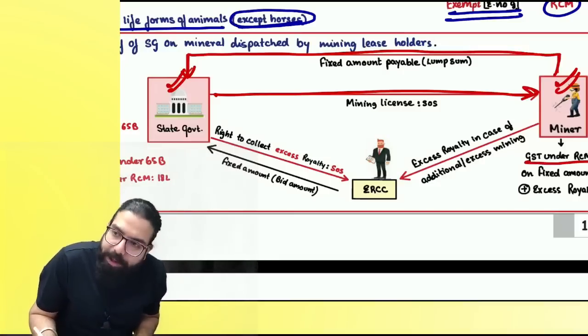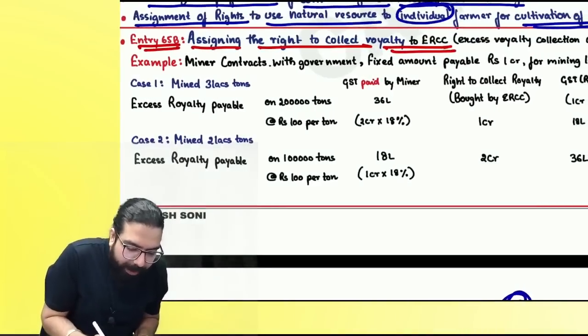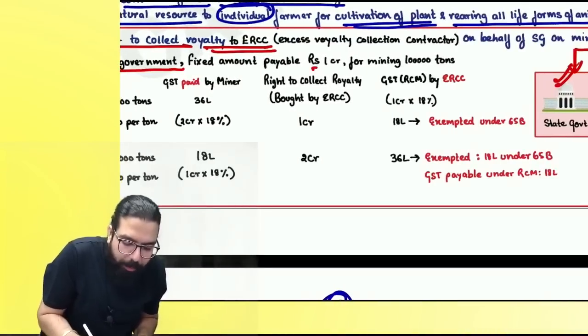Now they have to pay GST under RCM on the fixed amount. So suppose government has gone ahead and told the miner that the fixed amount payable is 1 crore.